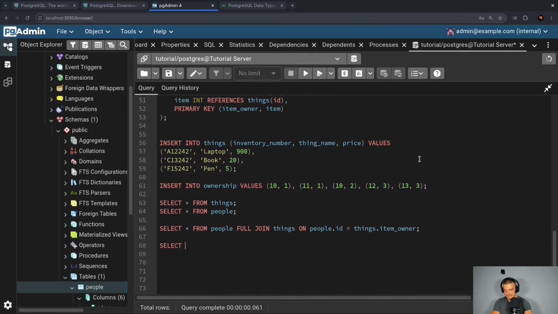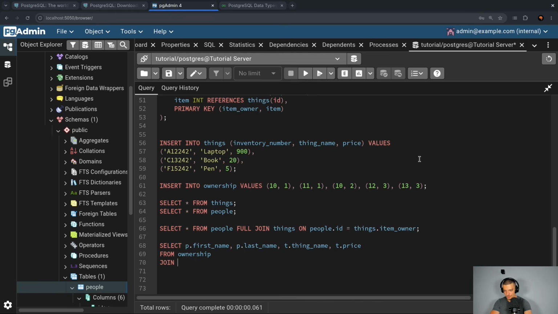So I can say here, select P for people dot, let's go with first name, P last name, for example, and then thing dot thing name, and then T dot price from ownership. So I just select from ownership. And now I do the join statements. So I'm going to do this line by line.